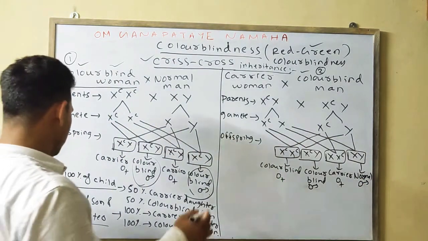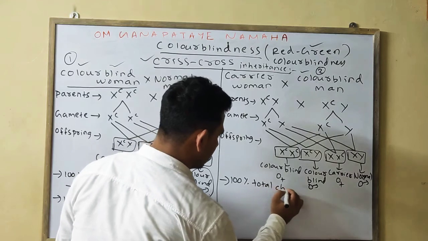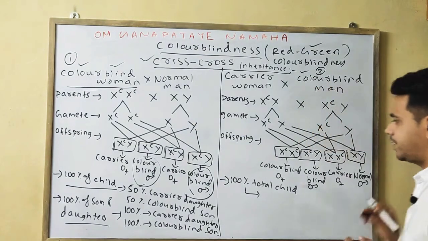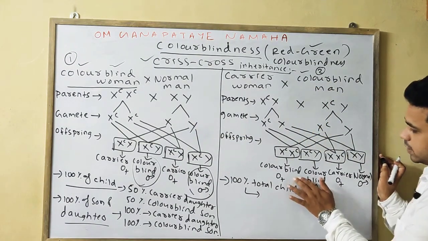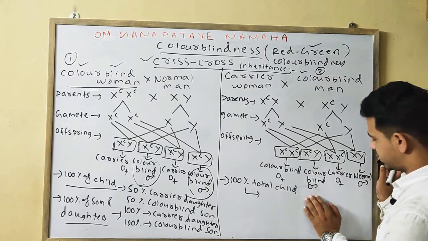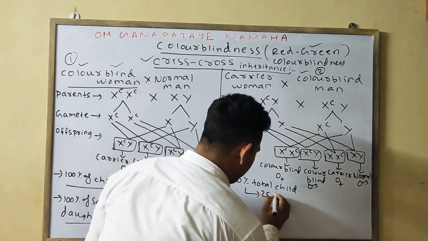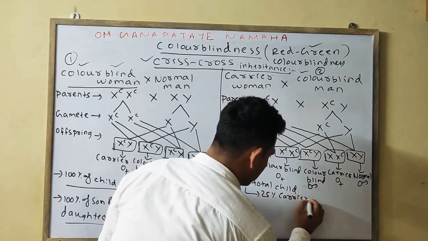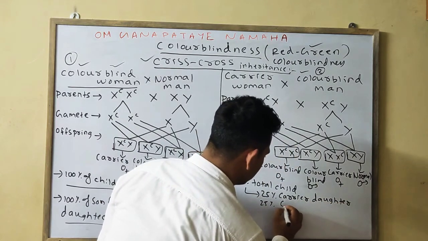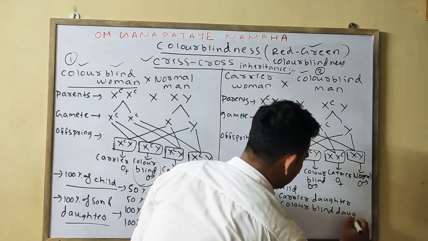Okay, here also you can write the 100% of total child. If you will take, then you will find if 100% will take, we will find that 25% is your colorblind daughter, 25% is carrier daughter, 25% is colorblind son, 25% is normal son. 25% carrier daughter, 25% colorblind daughter.